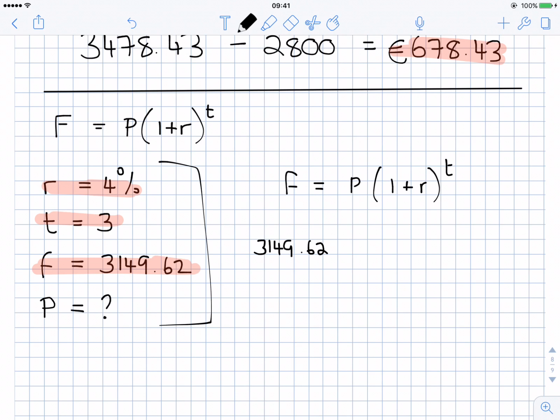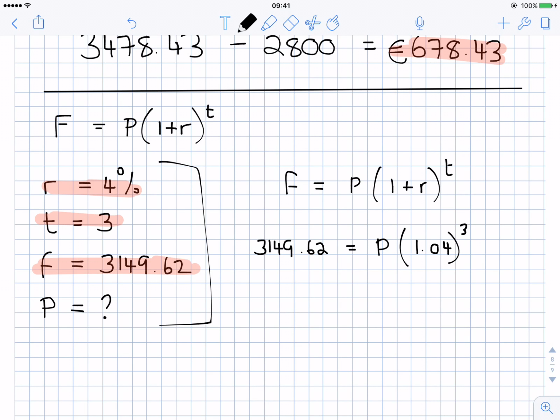That's how much I need to have as my final amount. P is an unknown, so I'll just leave it as P. 1 plus R. R is 4%, which is 0.04. So 1 plus 0.04 is just 1.04 to the power of 3.